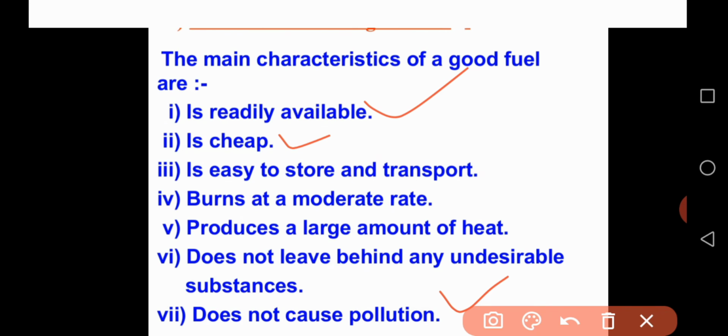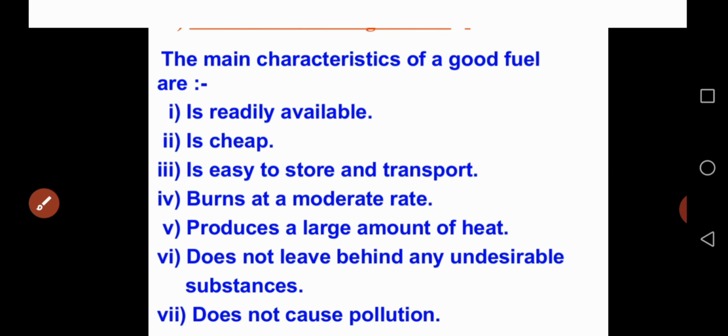A good fuel is easy to store and transport from one place to another, burns at a moderate rate, produces a large amount of heat, and does not leave behind any undesirable substances. As already told, a good fuel does not cause any pollution.